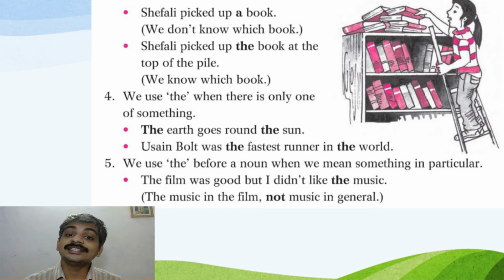We use the when there is only one of something. The earth goes round the sun. Usain Bolt was the fastest runner in the world. We use the before a noun when we mean something in particular. The film was good, but I didn't like the music. The music in the film, not the music in general.